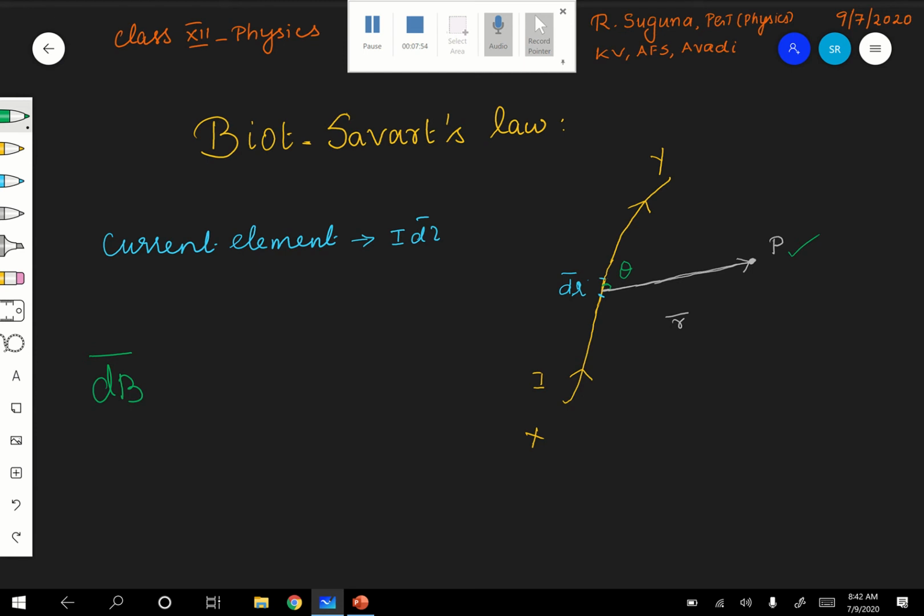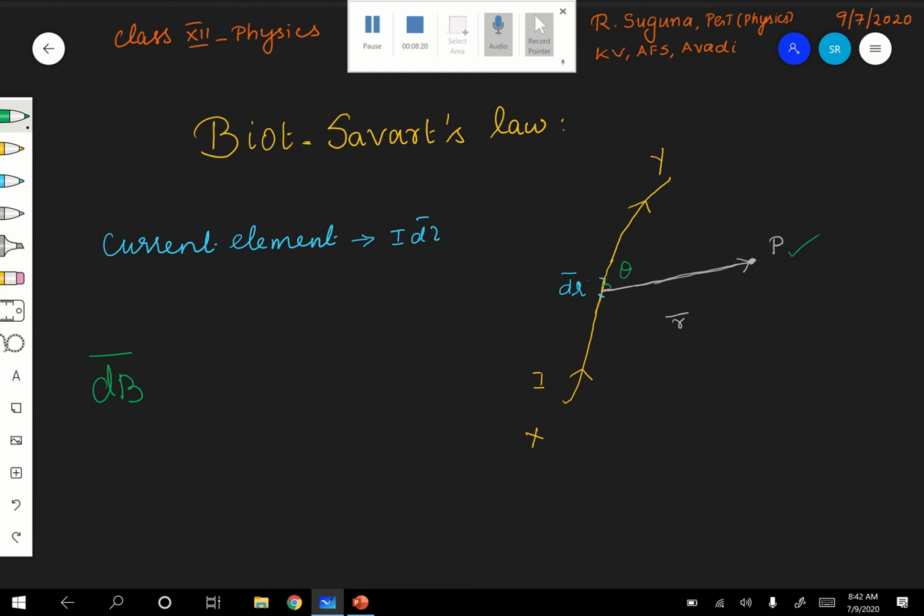So first, the Biot-Savart law can be applied only for finding the magnetic field due to a small current element. It can be extended, by using this, to find the field at P due to the full wire carrying a current, by integration, of course, that you know. But that also we will see.